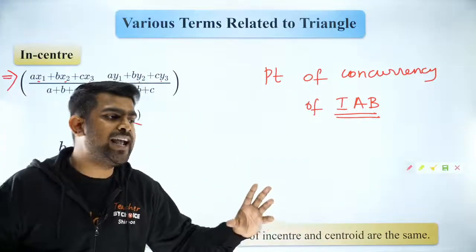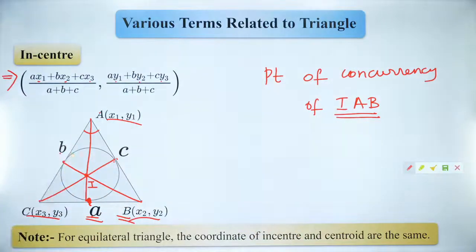So what is small a? Small a is the side length opposite to capital A. Small b is the side length opposite to capital B. And small c is the side length opposite to capital C. Are you guys able to follow? Everybody? Hi Shreya, welcome. So nice to have you here. Exactly, Amit, you're right. And Rajalakshmi, I will talk about circumcircle in a while after we complete incircle.